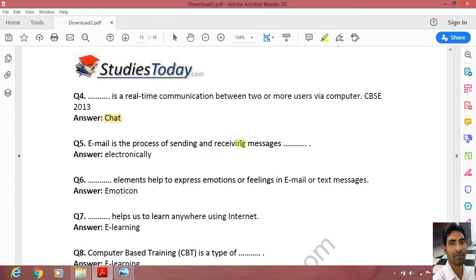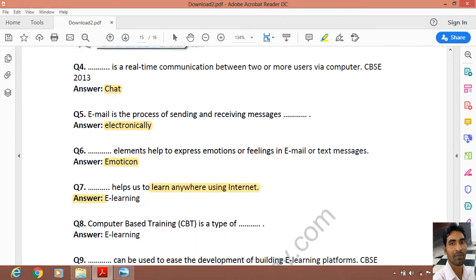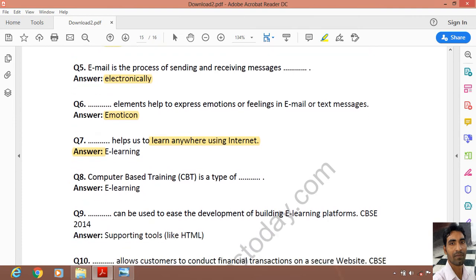Email is the process of sending and receiving messages electronically. Dash elements help to express emotions or feelings in email or text messages. So it is emoticon. Dash helps to learn anywhere using internet. It is e-learning. Next, computer-based training CBT is a type of e-learning. Dash can be used to ease the development of building e-learning platforms. It is supporting tools like HTML.